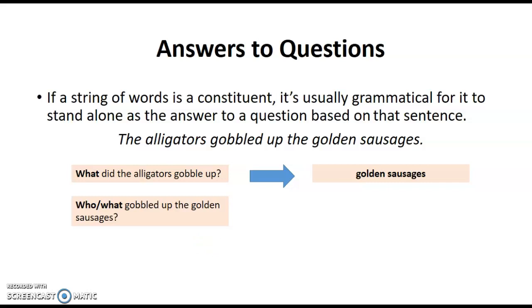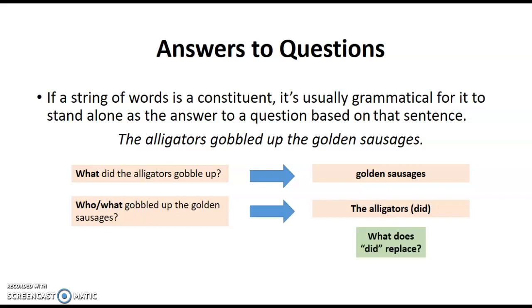That should also be very easy to answer. So in this case, the alligators. And I can even insert optionally the verb did there as a replacement for the verb gobbled up. Gobbled up is kind of like its own constituent there too. So the alligators did, or the alligators gobbled up the golden sausages. So what does did replace? As I just mentioned, it would be the verb gobbled up.